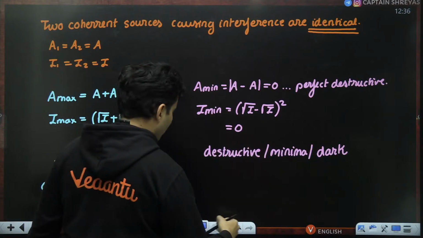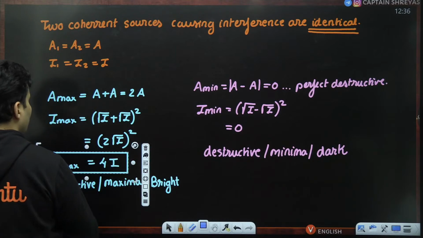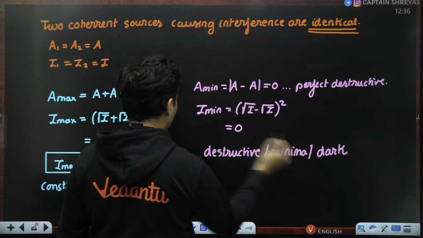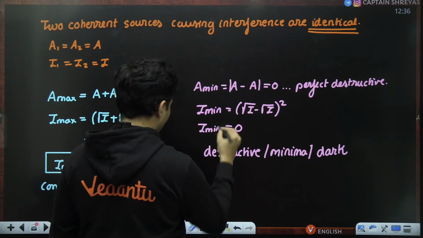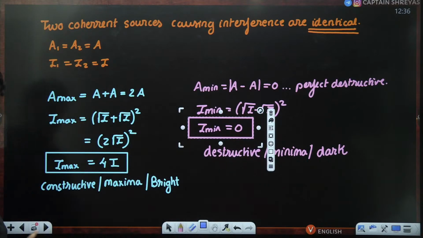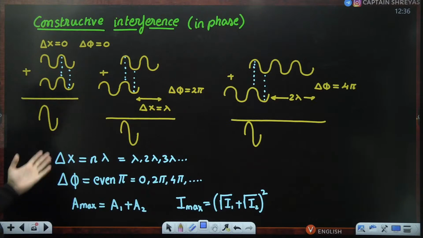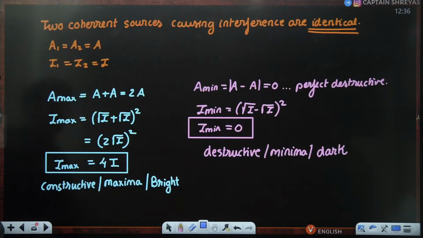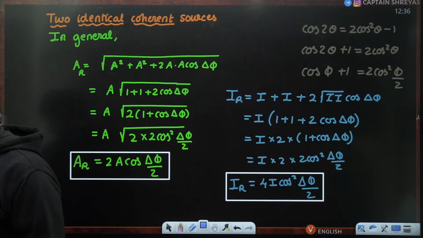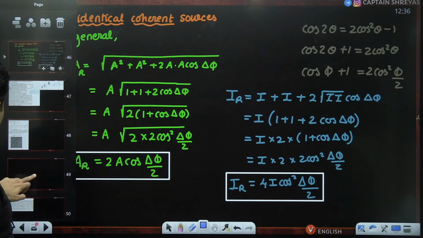This also obviously is very important. As you can see, the maximum intensity will be 4I, whereas if you talk about the minimum intensity over here, that will be just 0. It will just cancel in the case of destructive interference. These formulas I have given you even in the previous lecture. This is just more like a recap or revision of this. Okay, cool, very good.